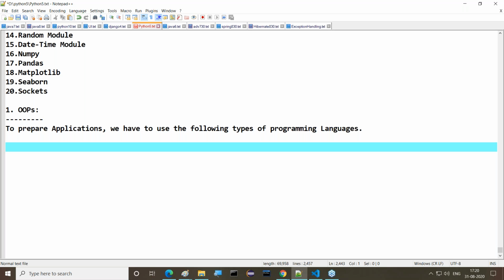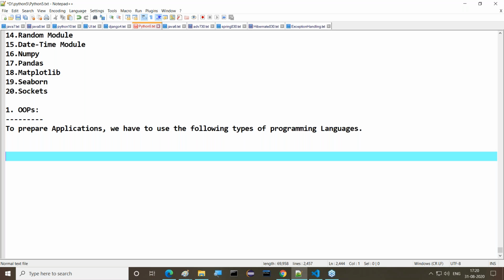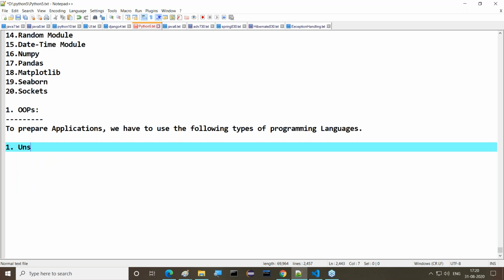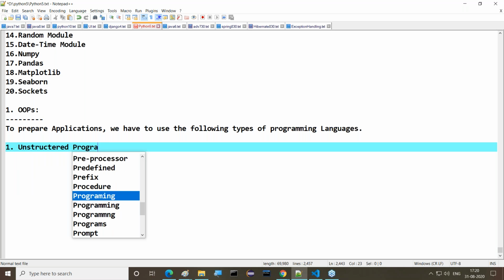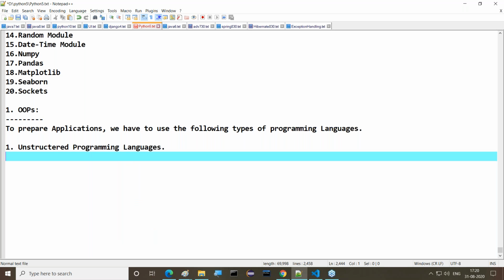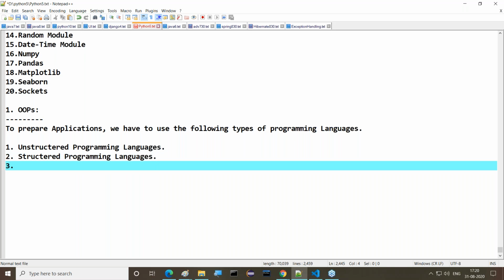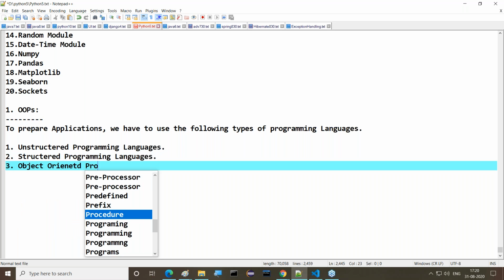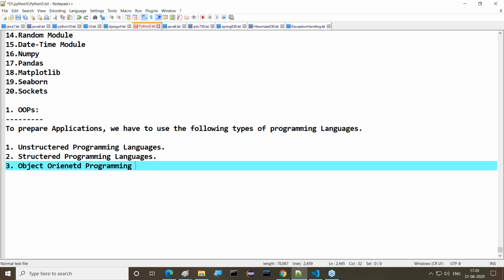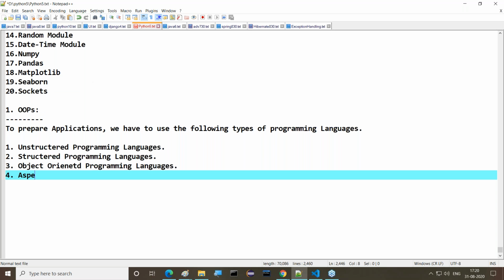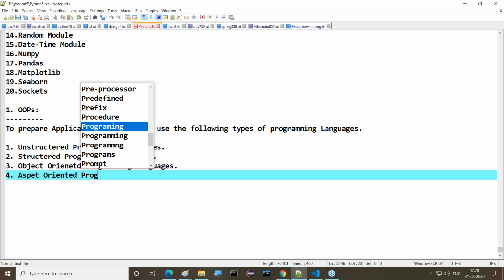If we come to this point, four types of programming languages exist. What are the four types of programming languages? First one is unstructured programming languages, the second one is structured programming languages, the third one is object-oriented programming languages, and the fourth one is aspect-oriented programming languages.